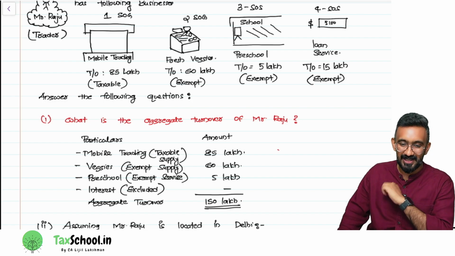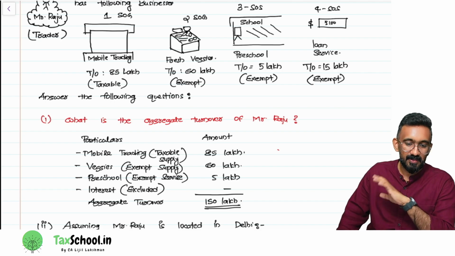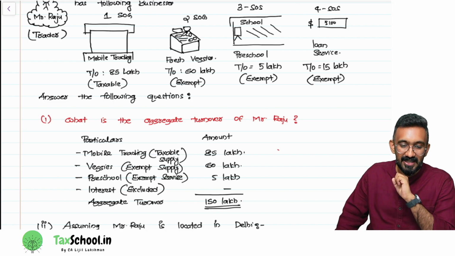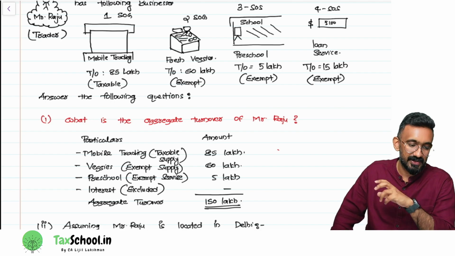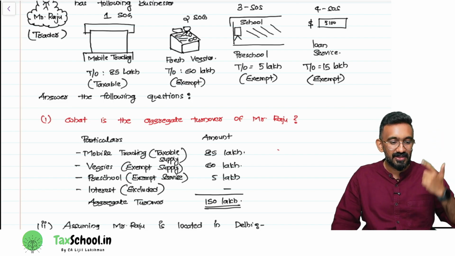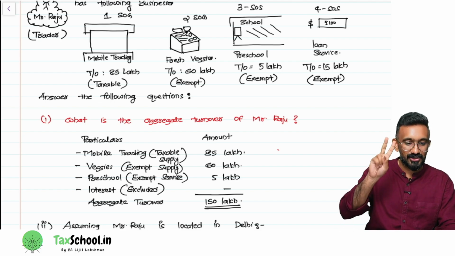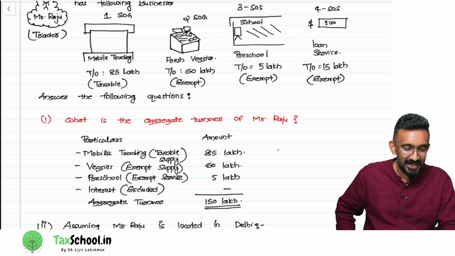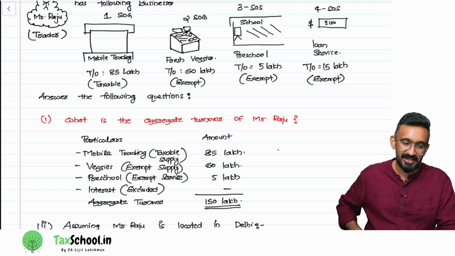Option A, my service value is 5 lakh. Option B, my service value is 15 lakh. Option C, my service value is 20 lakh, because there is a preschool service and there is a loan service, 20 lakh put together. Which is the correct answer that you are choosing? 1, 2, 3. You have to show me the gesture. 1. That is the correct answer.